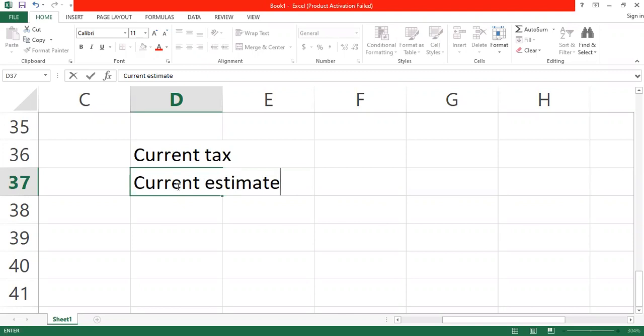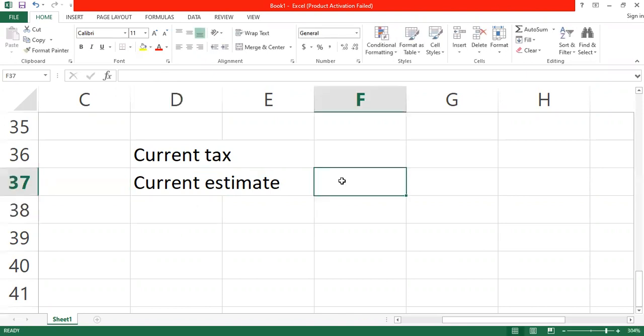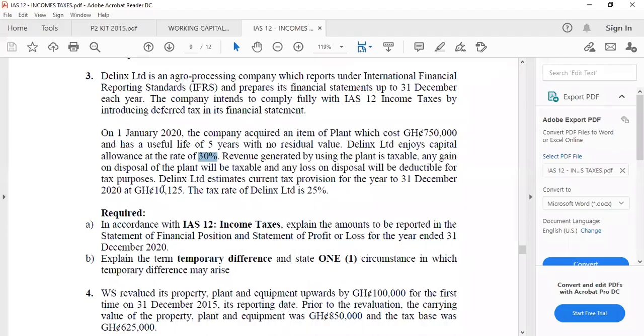But if it is the tax authority who is going to give us money because we are charging more depreciation, it means that the tax authority is giving us low, but our accounting profit is now high. It means that they are going to give us more capital allowance in the future. So therefore, we have to enjoy that particular part. So we normally adjust the deferred tax against the current tax. What is the current year estimate?